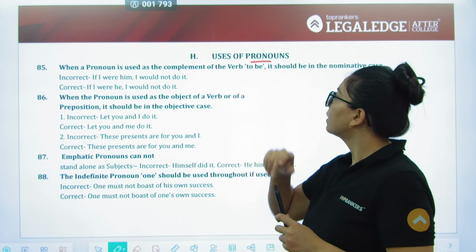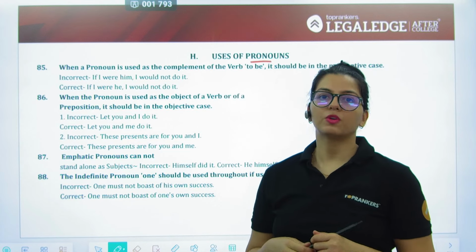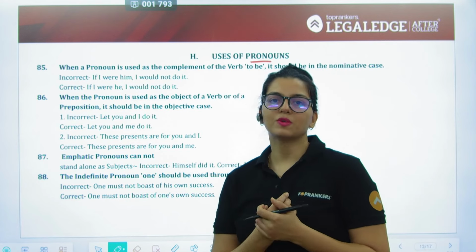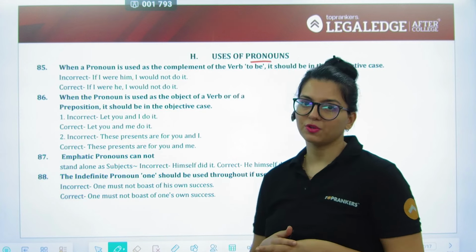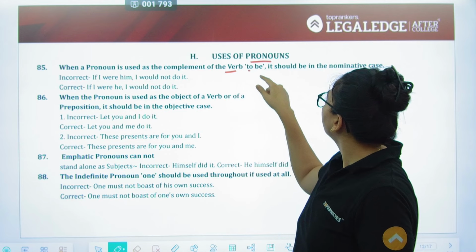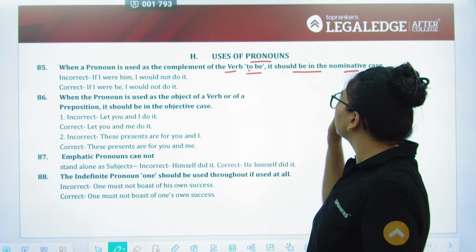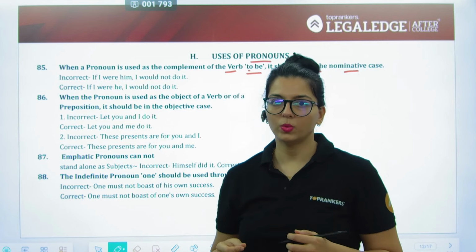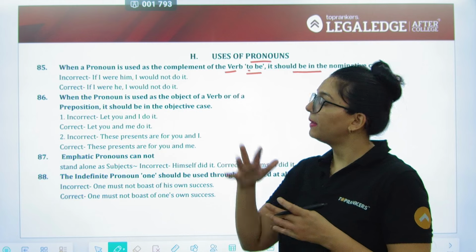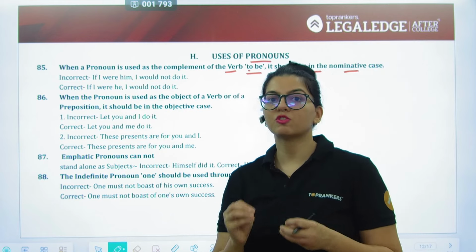Next, we now come to the last bit of it, which are going to be uses around pronouns. So what are pronouns? Pronouns are words that are used in substitution or in replacement of nouns. Let's go. When a pronoun is used as a complement of the verb to be, it should be in the nominative case only. So whenever there is going to be a pronoun which is going to be used as a complement to the verb, complement means something that is going to complete.